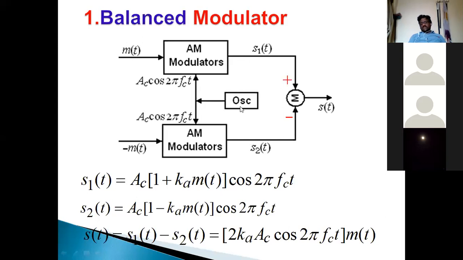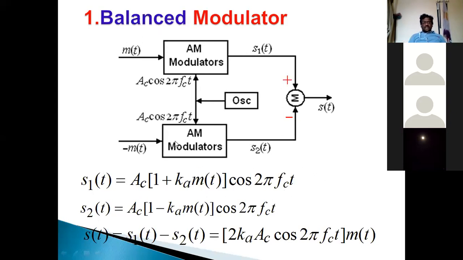Applying M of t as the message input and C of t as the carrier input, the AM modulator output is S1 of t equal to Vc into 1 plus Ka M of t cos omega ct, where Vc is carrier amplitude, Ka is amplitude sensitivity, M of t is message signal, Fc is carrier frequency.